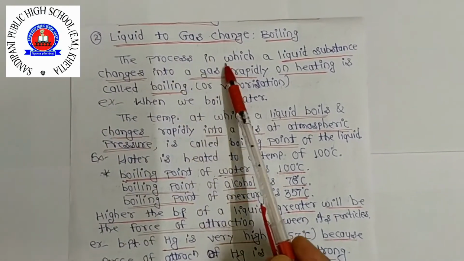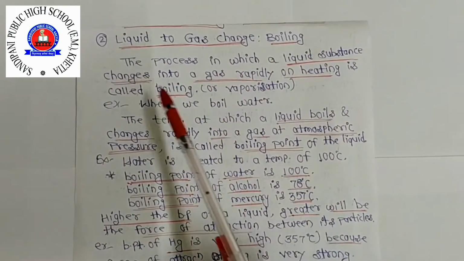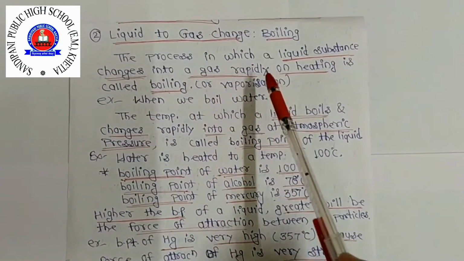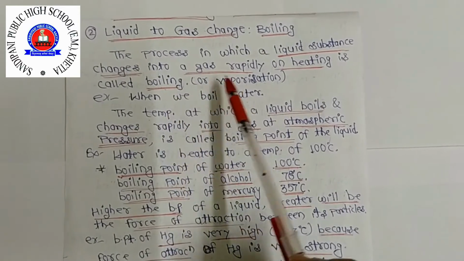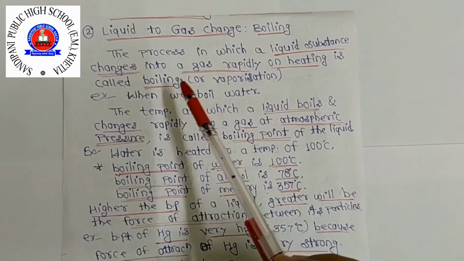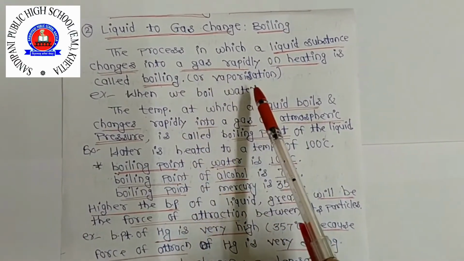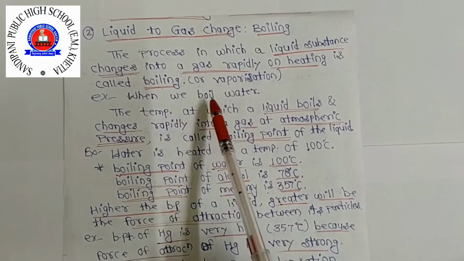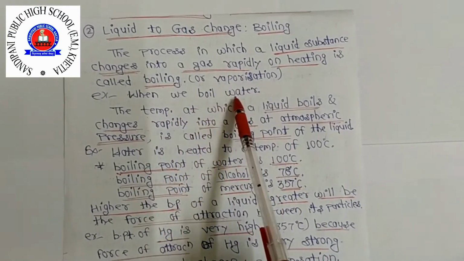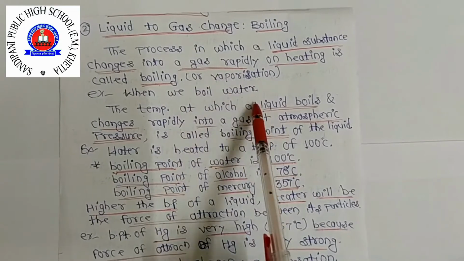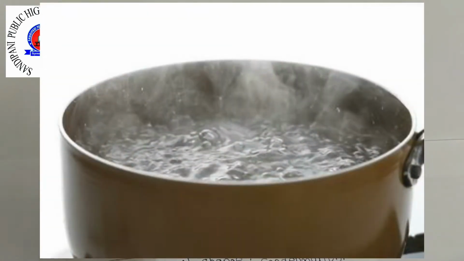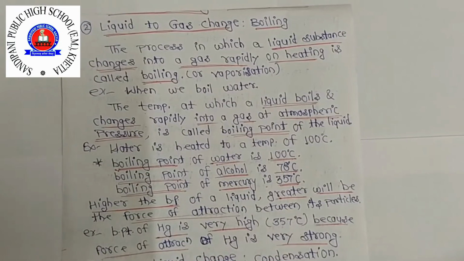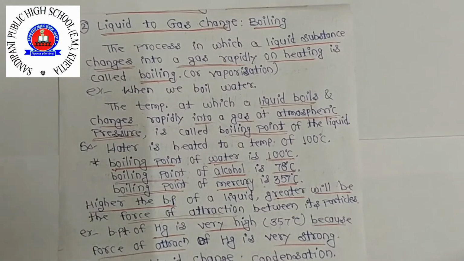So the process in which a liquid substance changes into a gas rapidly on heating is called boiling. Simply we can say boiling, or vaporization. When we boil water, this is an example of a liquid changing into gas. Have you seen that? Like when you boil water at home, vapor comes out from it. So that is the liquid changing into gas.